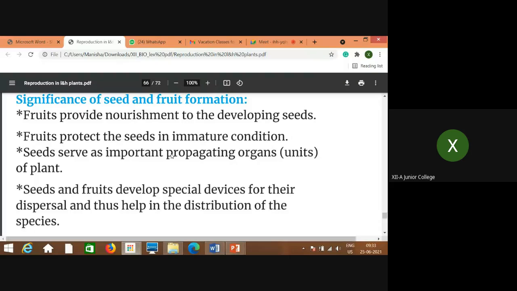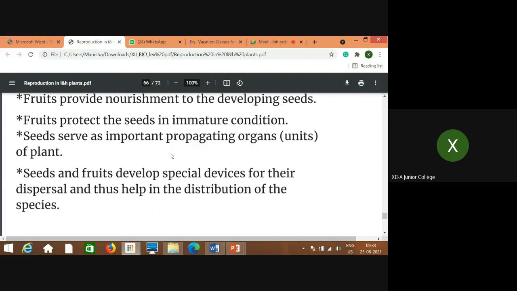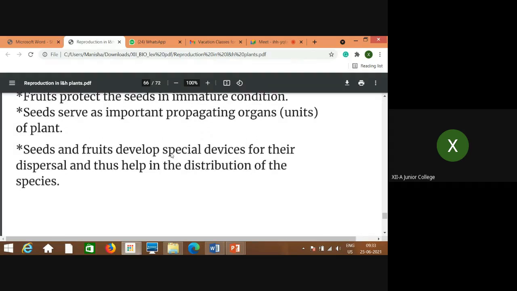Now, what is the significance of seed and fruit formation? Fruits provide nourishment to the developing seeds. You know that. Fruits protect the seeds in immature condition. Seeds serve as important propagating units of plants. From the seeds themselves, new plants are produced, so it is called a propagating organ.